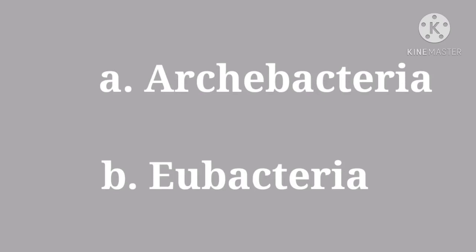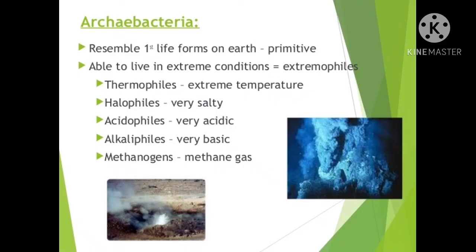So let's talk about Archaebacteria. Archaebacteria is considered the first primitive, or first life form on earth, because it is able to live in extreme conditions, hence called extremophiles. These are differentiated from the other bacteria on the basis of their different cellular features, and they are mostly found in extreme environments.